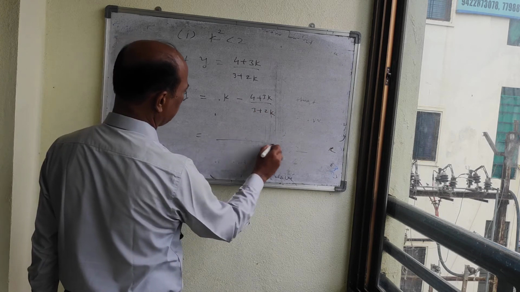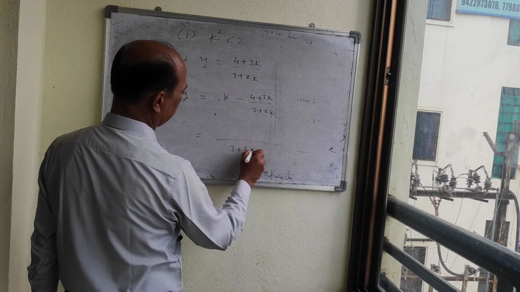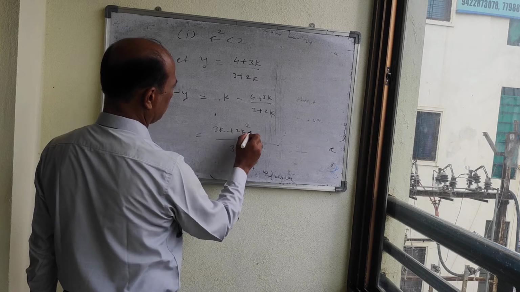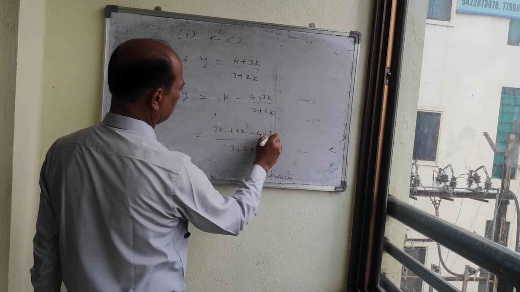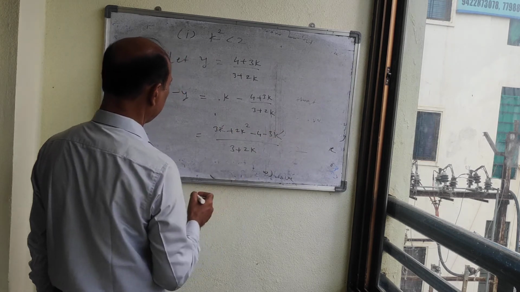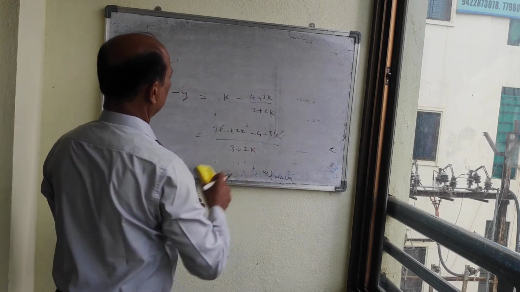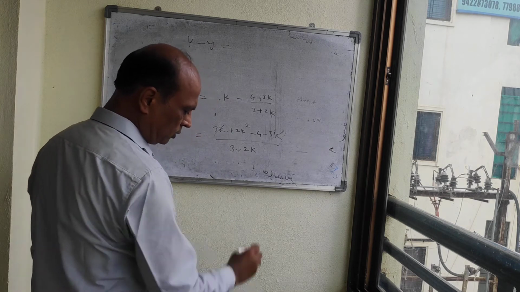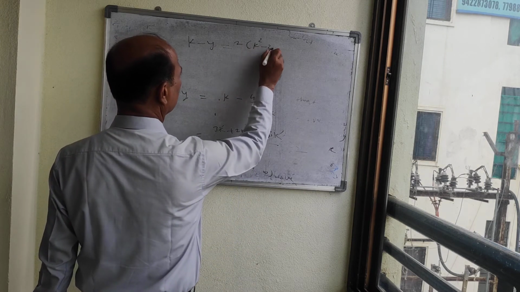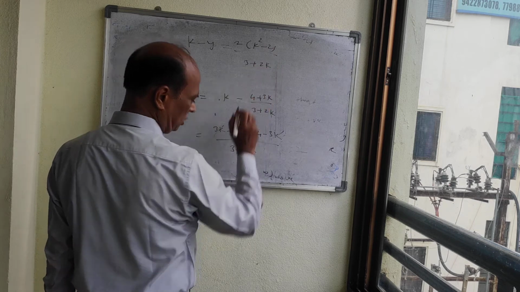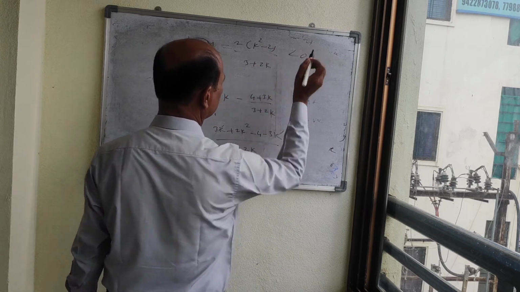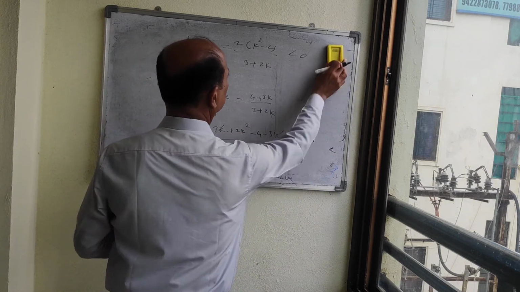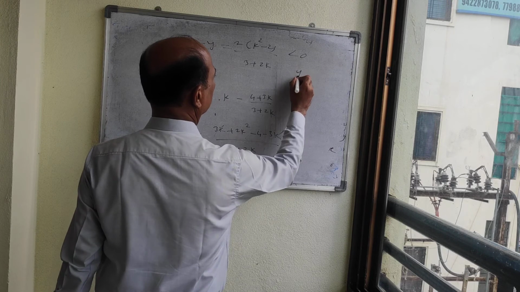If we simplify this, taking LCM 3 plus 2k, we get 3k plus 2k square minus 4 minus 3k, the 3k terms cancel. So we obtain k minus y equal to 2 into (k square minus 2) upon (3 plus 2k), and it is less than 0. So from this we get y is greater than k.